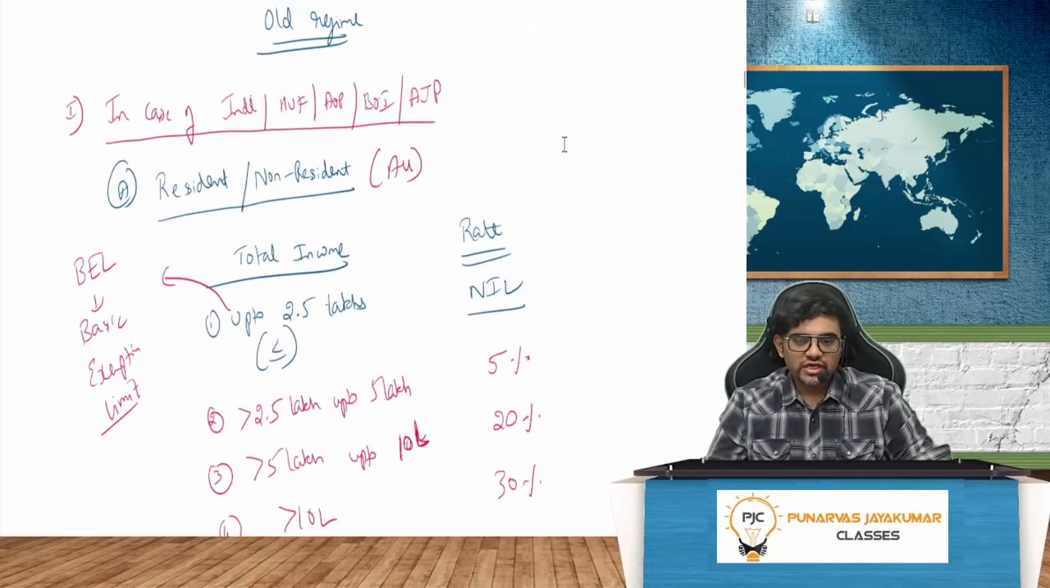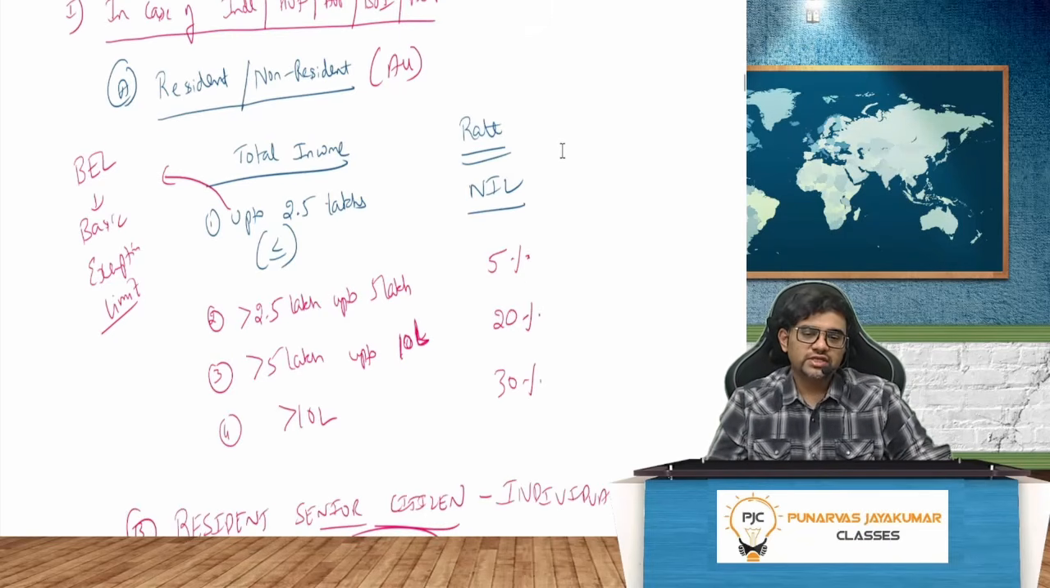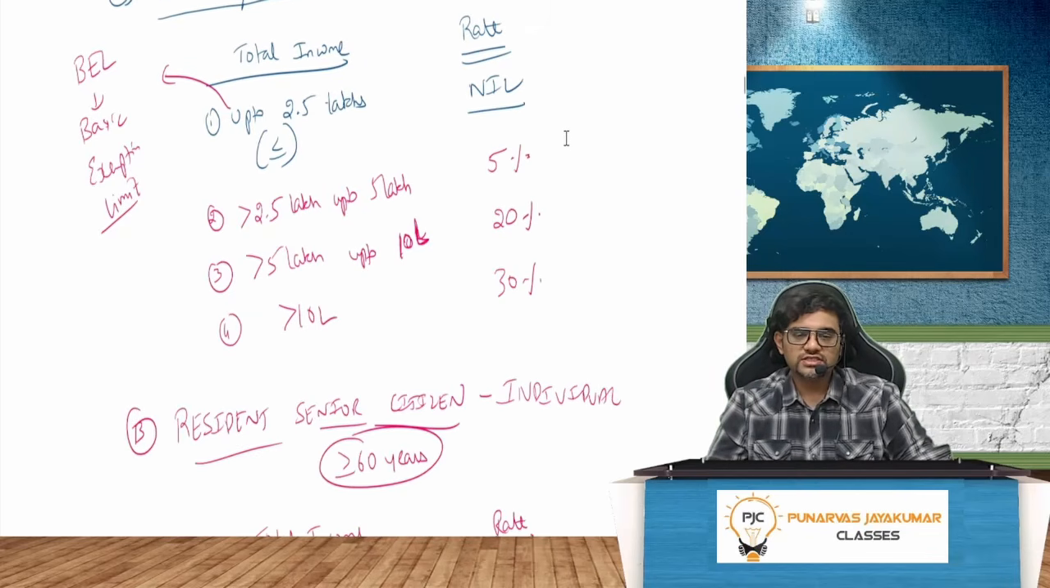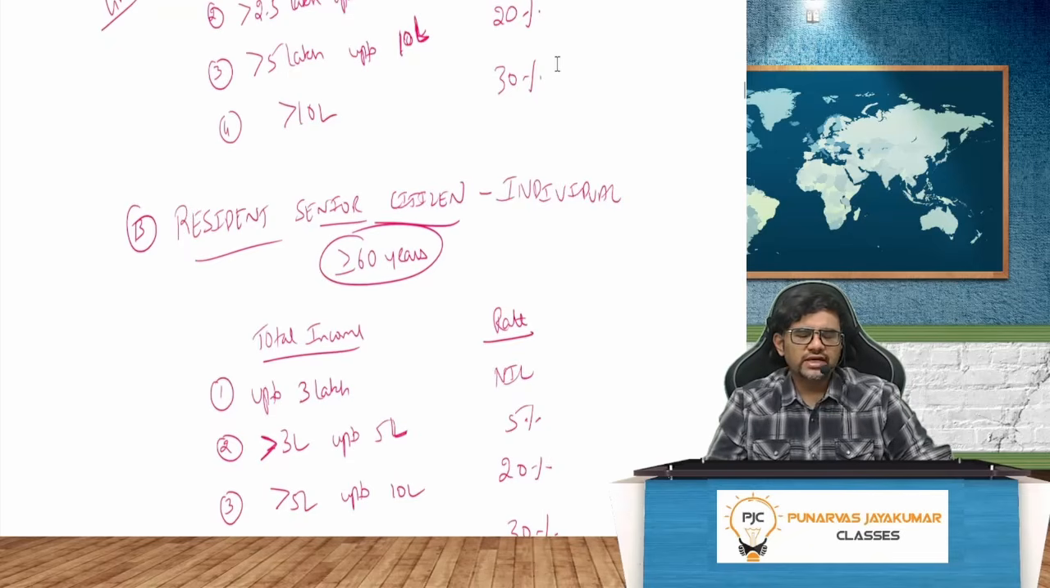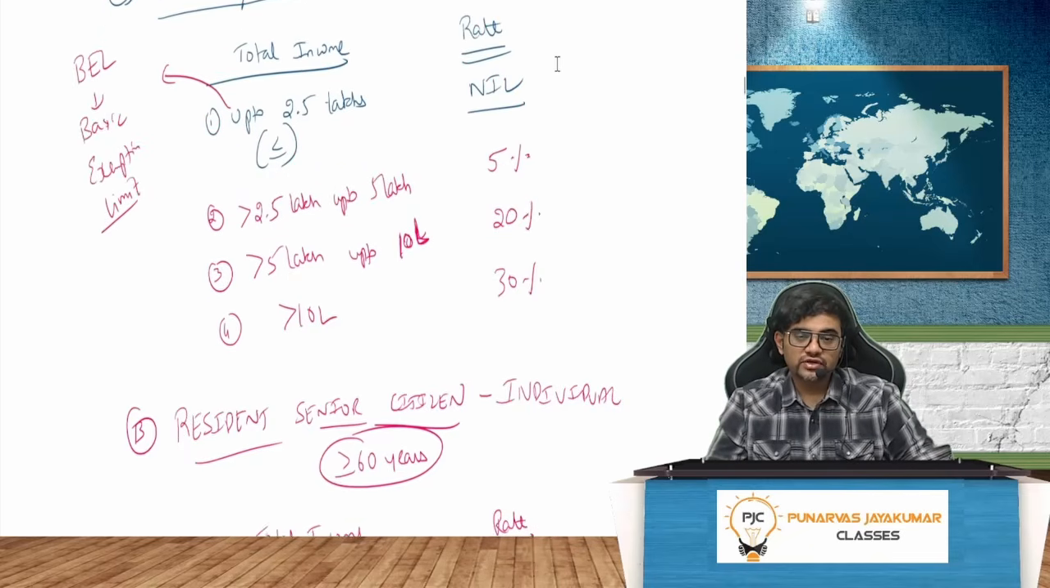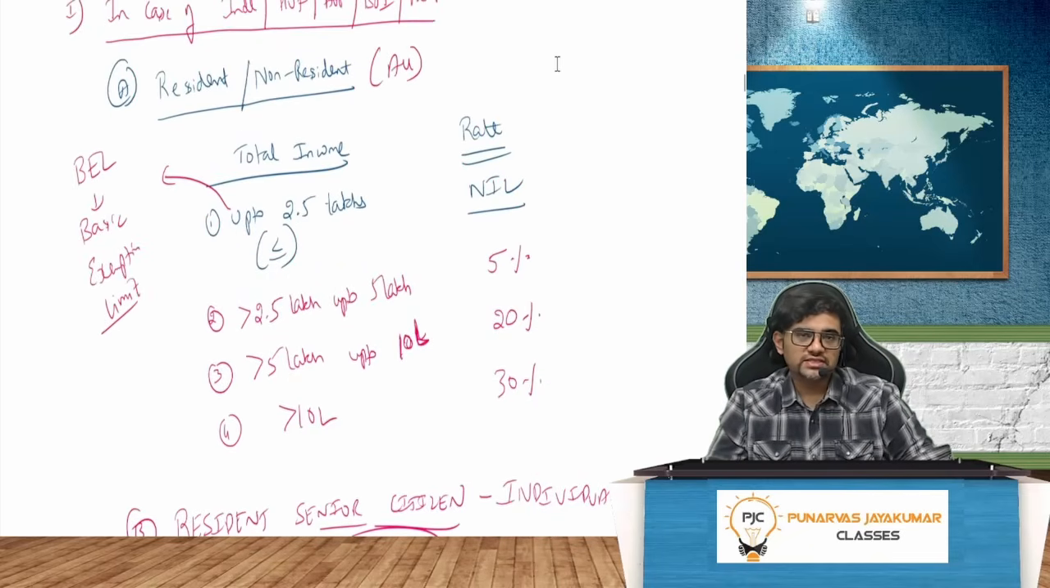Old regime: in case of an individual, HUF, AOP, BOI, artificial juridical person, resident or non-resident, all cases. Up to 2.5 lakh, the basic exemption limit, the tax rate is nil. 2.5 lakh to 5 lakh, the tax rate is 5%. 5 lakh to 10 lakh, the tax rate is 20%. More than 10 lakh, the tax rate is 30%. Then for a resident senior citizen who is an individual, aged 60 years or more.